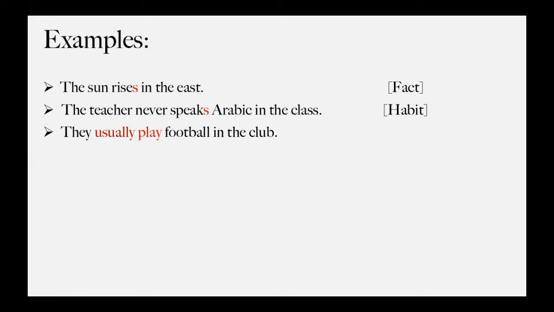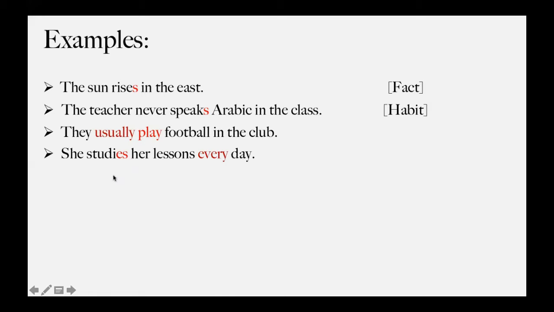They usually play football in the club. Oh, here we have a keyword. Here we have usually as a keyword, right? So usually is our keyword, and then we have they. And because we have they, our verb is in infinitive, without any additions. We don't add s or es to it because we have they. If it was she, usually plays. But they usually play. If it was we, usually play. I usually play, or they usually play, or you usually play. So our verb will be in infinitive. Okay? Let's move to the next one.